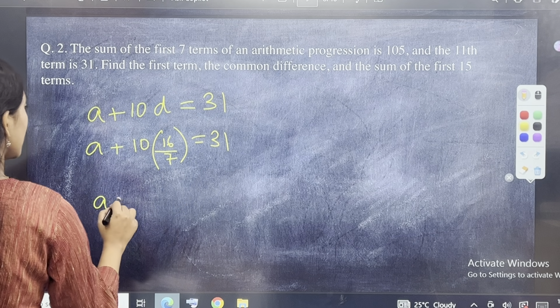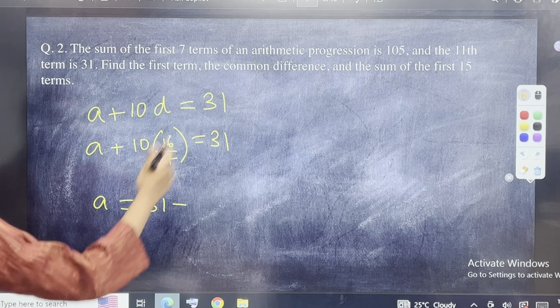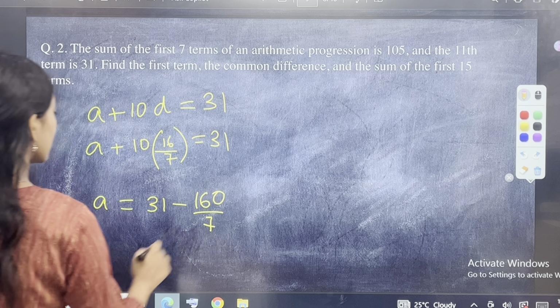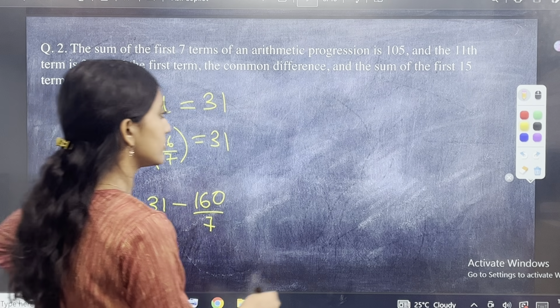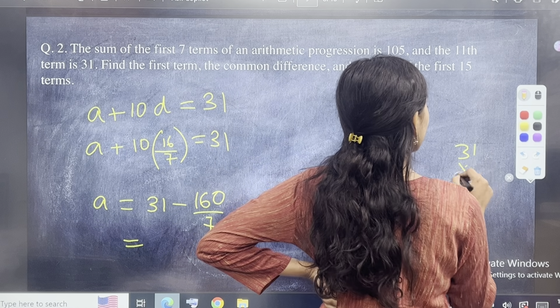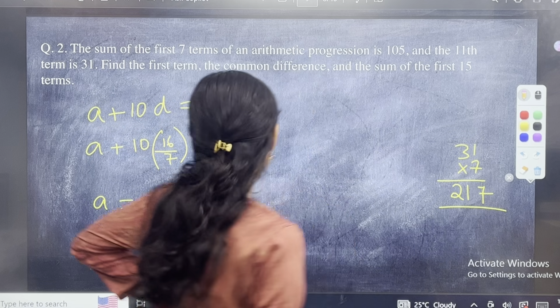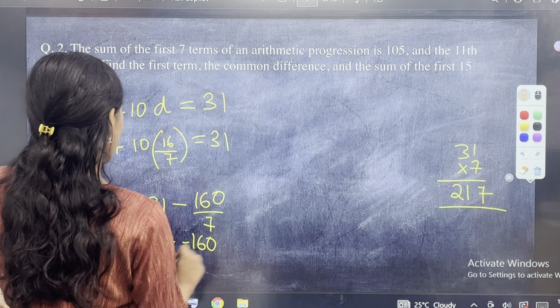So a will be equal to 31 minus, since it is plus on this side it becomes minus, 160 divided by 7. Let me find the LCM of this. So 31 into 7 I need to do. 7 ones are 7, 7 threes are 21, so 217. 217 minus 160 divided by 7.